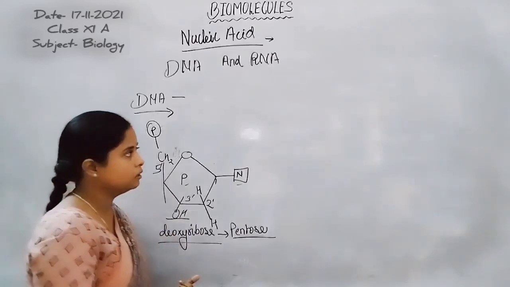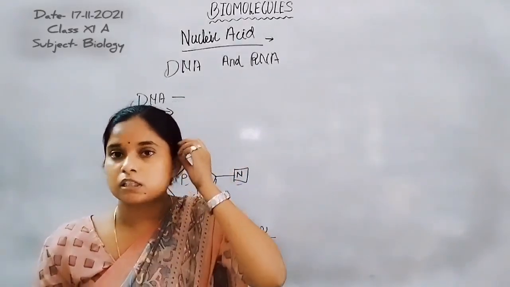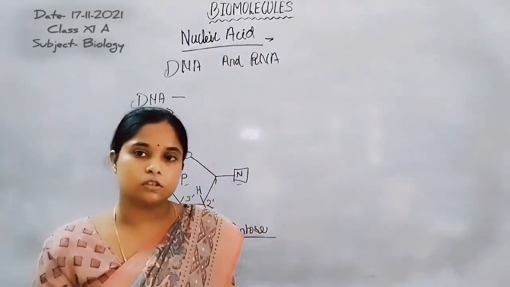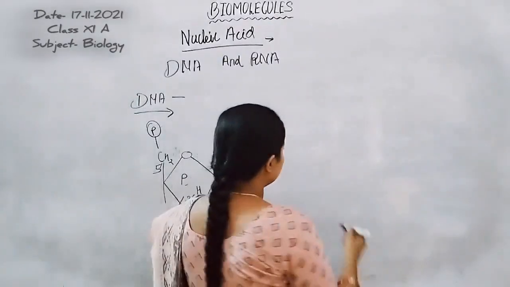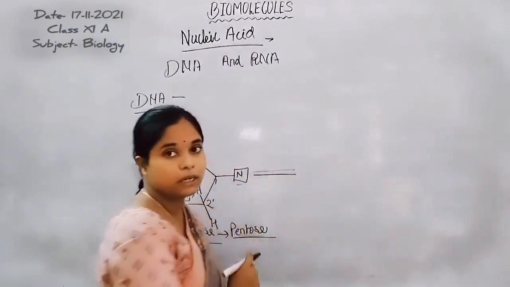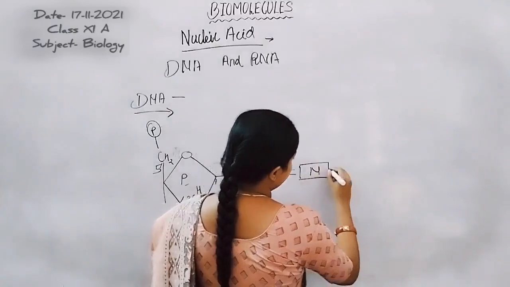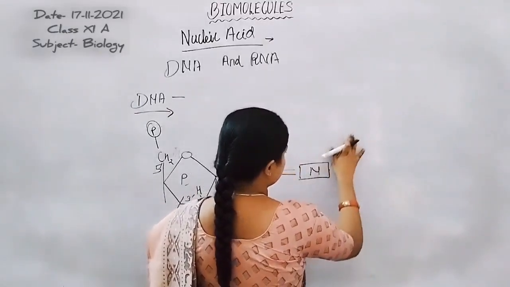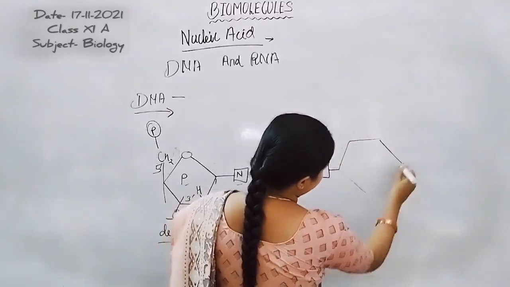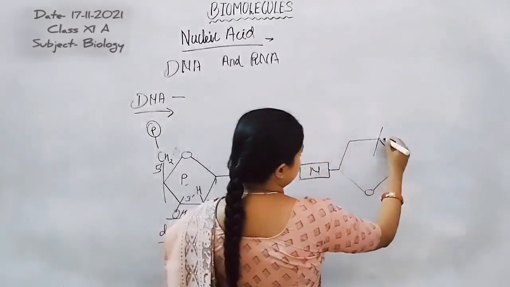Another reason for stability is that DNA is a double helical structure, whereas RNA is always a single stranded structure. Both the strands attach to each other by double or triple hydrogen bonds between the nitrogenous bases, and both are anti-parallel in direction. The strands are anti-parallel, that means opposite, here is first, second and third 3'.